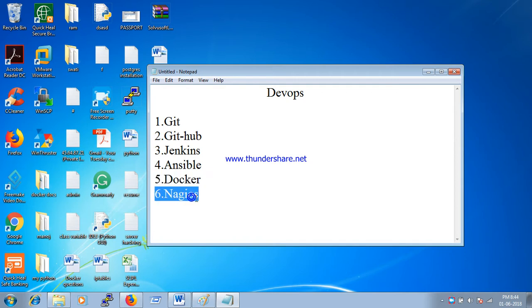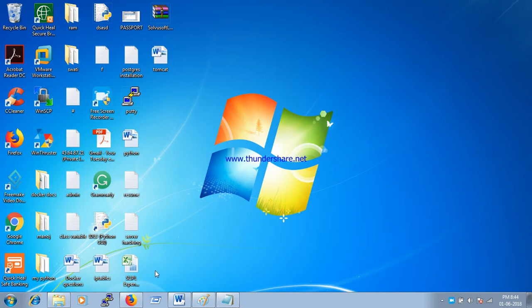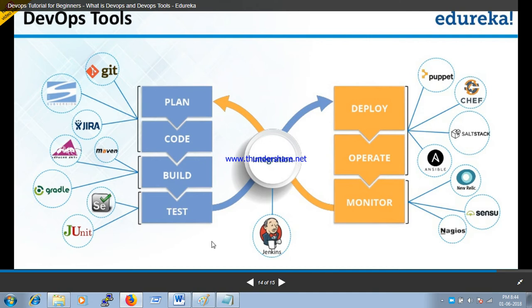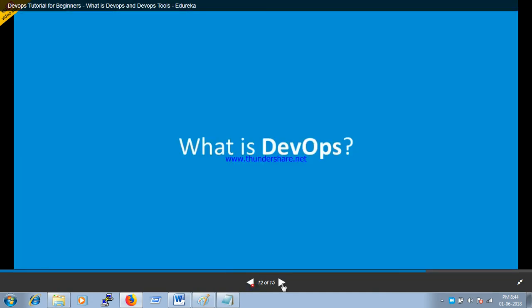Okay, before jumping directly to these topics, let me explain what is DevOps. For better understanding, we can see it in a graphical way. Okay, just wait for me guys. Let me open this window. Okay, here it is. What is DevOps? Basically, DevOps consists of two words, that is Dev and Ops. What is Dev? Dev is basically development, and Ops is operations.